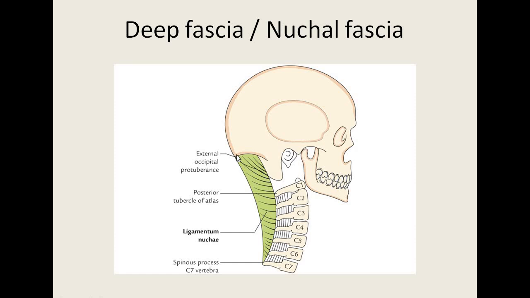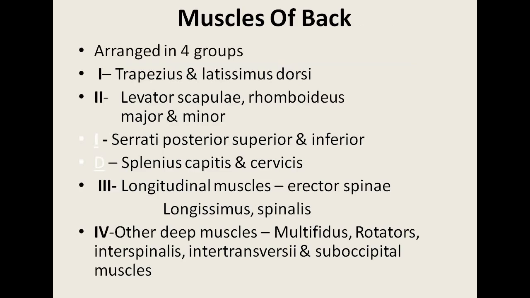The superior border is attached to the external occipital protuberance. The anterior border is attached to the spinous process of the atlas to the 7th cervical vertebra, and the posterior border is attached to the external occipital crest to the spinous process of the 7th cervical vertebra. So it is a triangular fibrous sheet which provides a median fibrous septum in between the muscles of the back region. Muscles of the back are arranged in 2 groups mainly, the superficial group and the deep group.